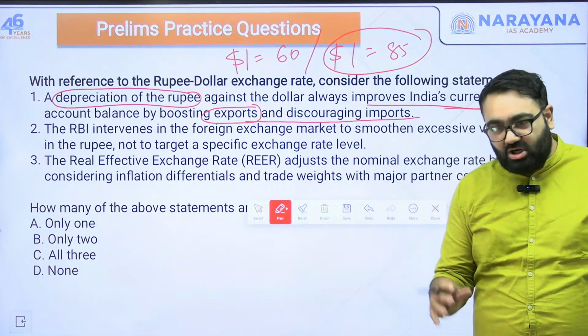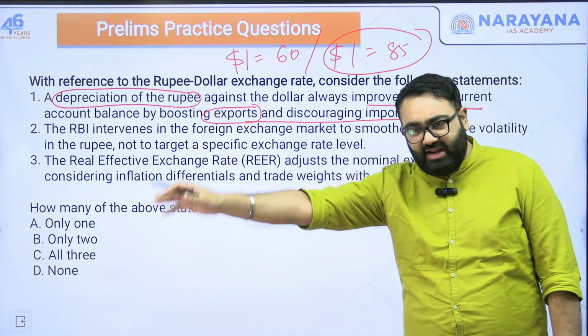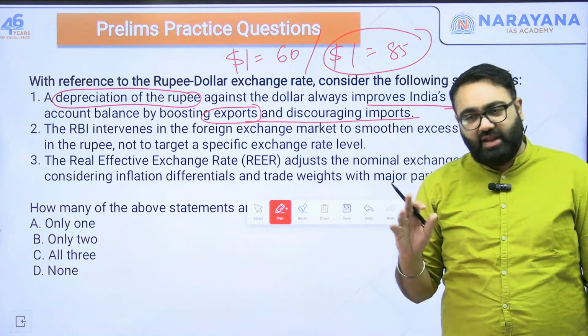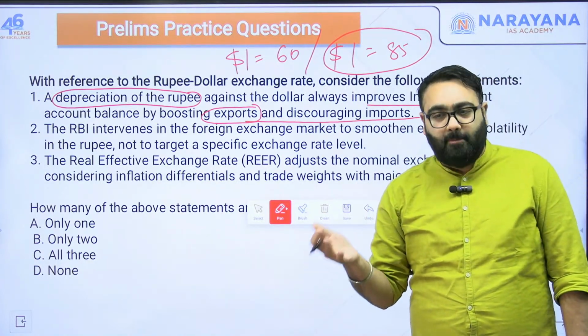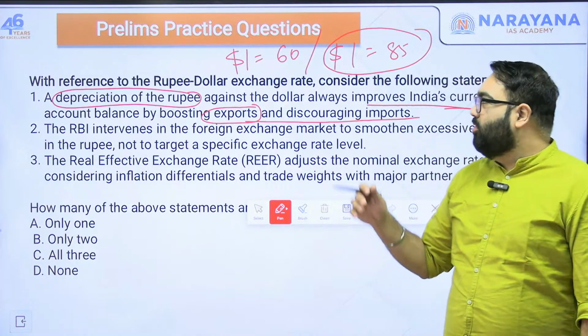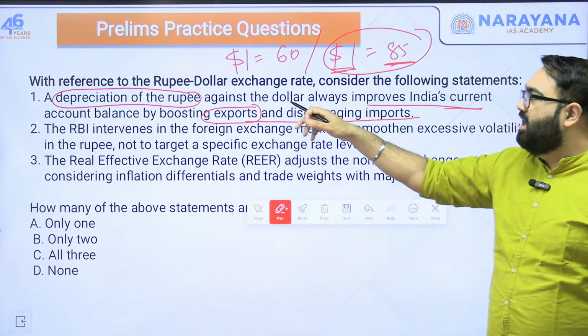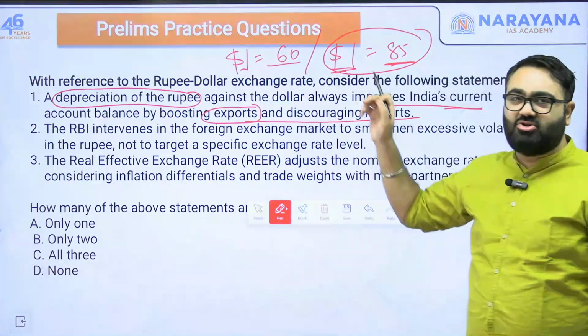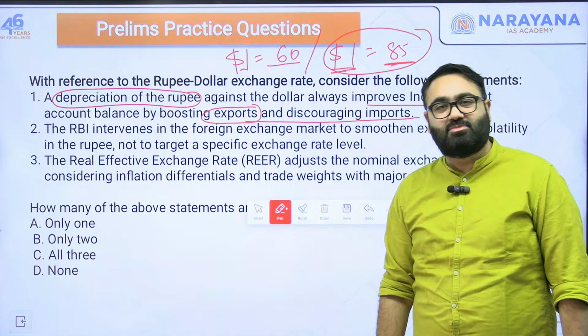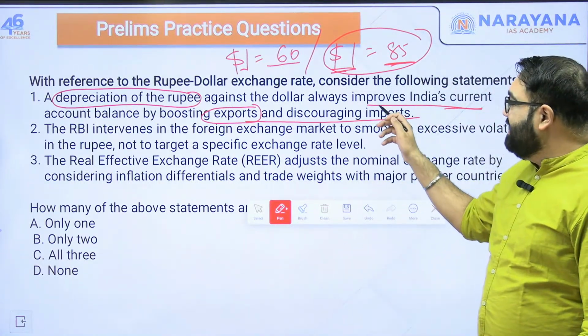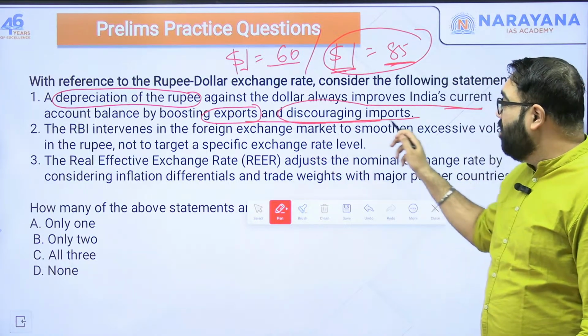Why? Because for someone sitting in EU, Australia, US, now that they are looking to buy Indian products, the Indian products look much cheaper, because now to buy a product of 85 rupees, they only have to spend $1. Earlier, their $1 could only buy them 60 rupees of product, so that's better for them. So our exports get a boost, that part is correct. But then they say it discourages the imports. That is not always true.